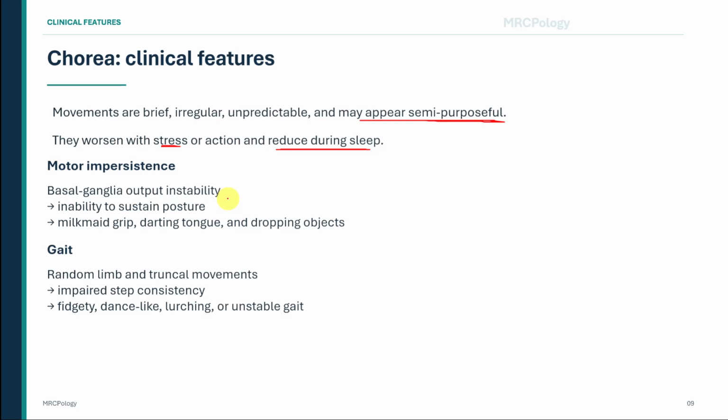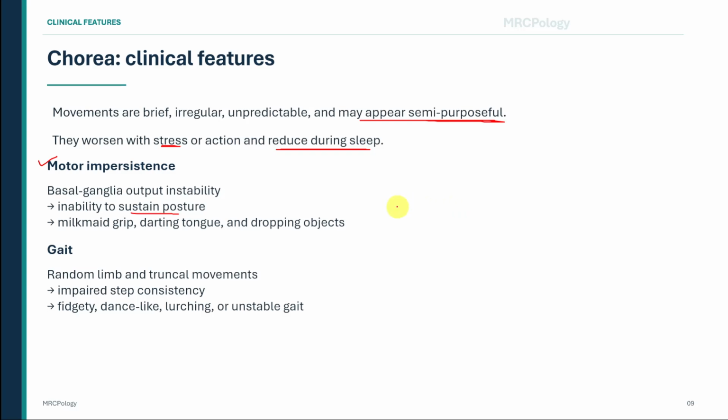Motor impersistence is an important associated feature. Motor impersistence means an inability to maintain a voluntary muscle contraction or posture. The patient understands the instruction and has sufficient power, but cannot sustain the action steadily. This occurs because unstable basal ganglia output interferes with the maintenance of a consistent motor program.